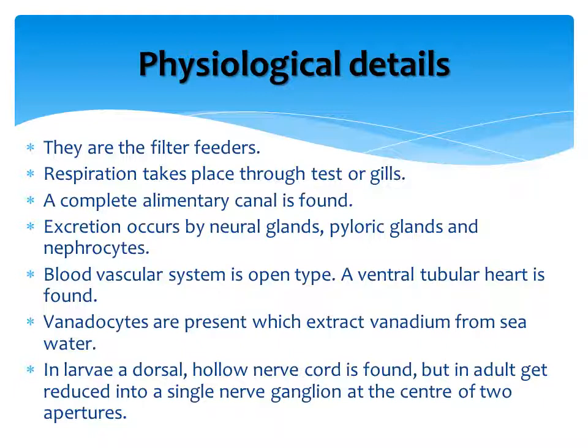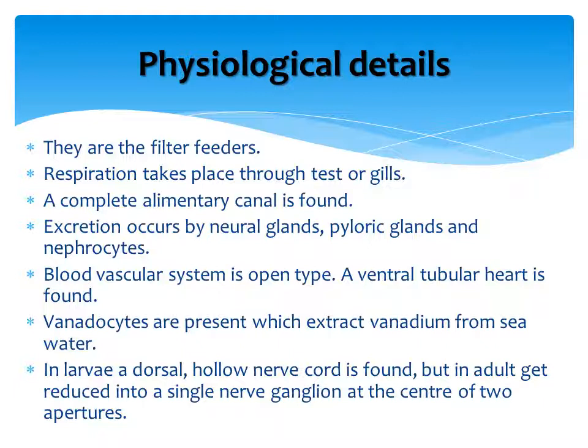There is a special quality here. There are some cells called vanadocytes which are present in the body, which extract an element called vanadium from the seawater. So vanadocytes extract vanadium, hence the name vanadocytes. Cytes means cells. Vanadium extracting cells are called vanadocytes.